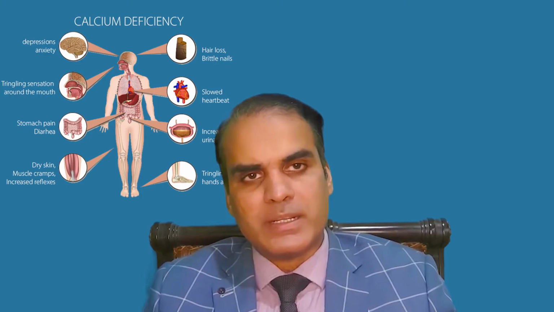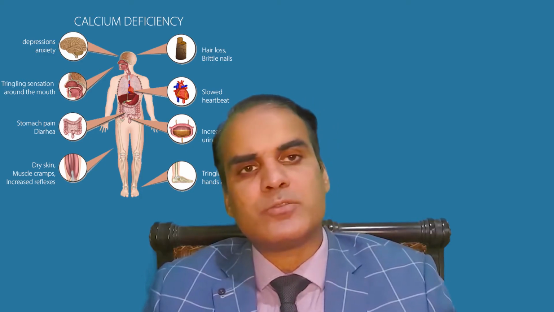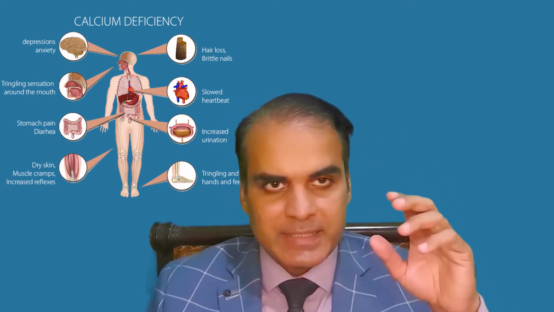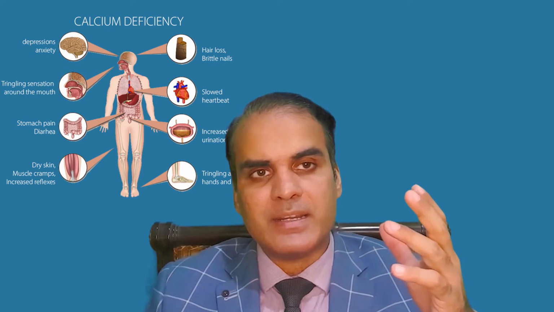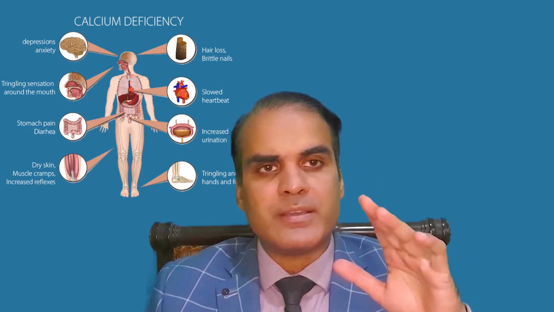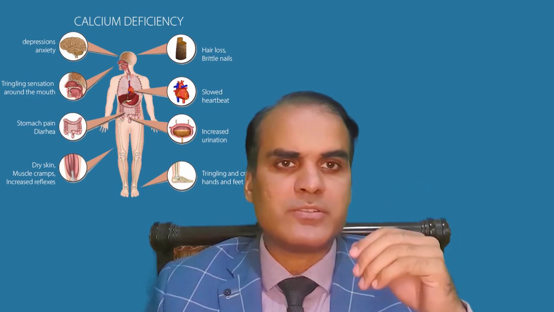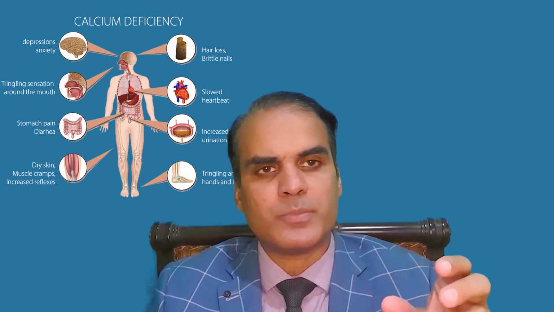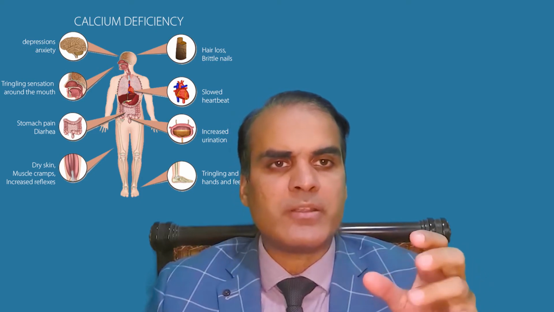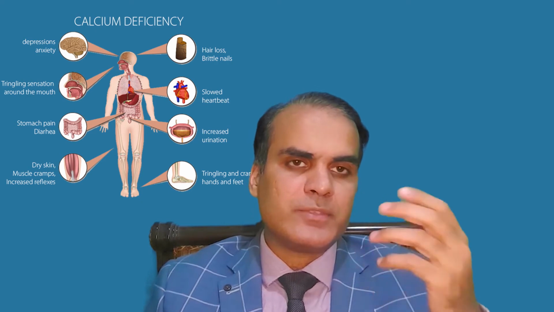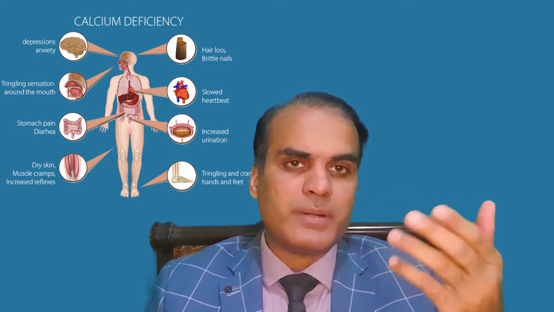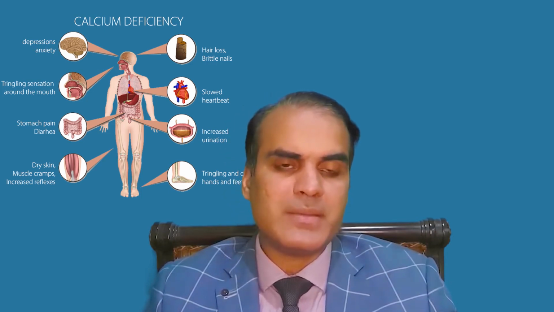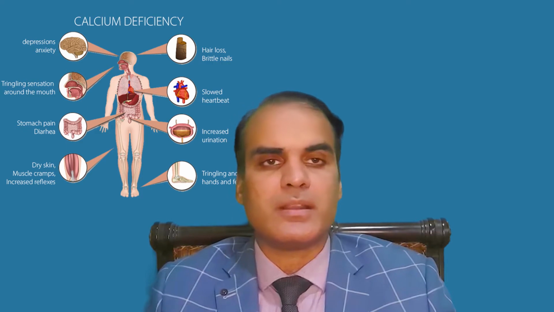if they don't work properly, or there is some other cause that has led to prolonged hypocalcemia over a period of years, the calcium can deposit within the brain in an area called the basal ganglia, and that can lead to trembling in the fingers, and we call it Parkinsonism. The people find it difficult to write, they find it difficult to hold different things, they are trembling all the time. And some people in old age tend to lose memory, and that is called dementia. So that may be a sign of chronic hypocalcemia due to certain causes.